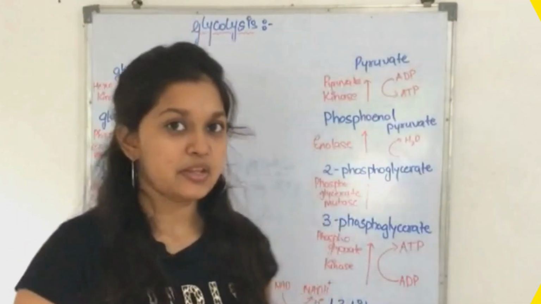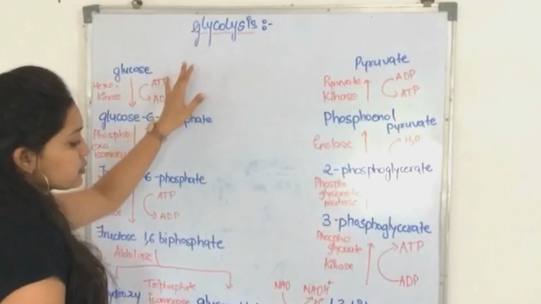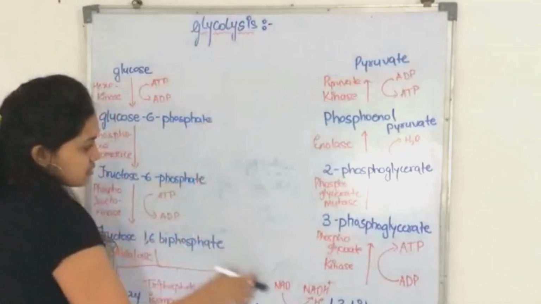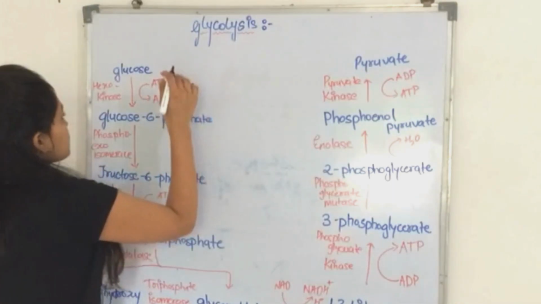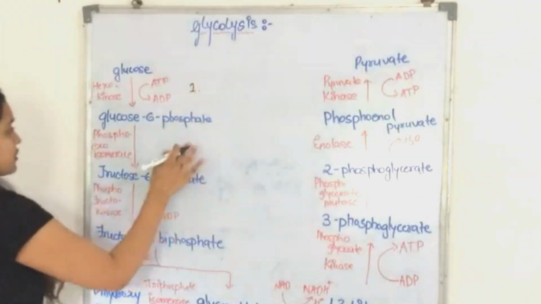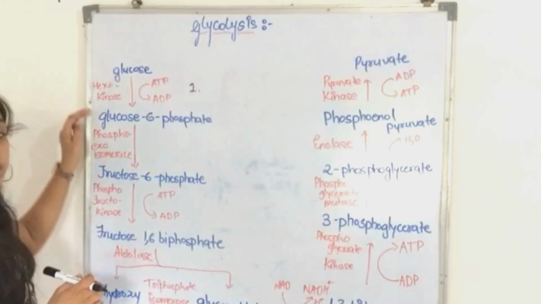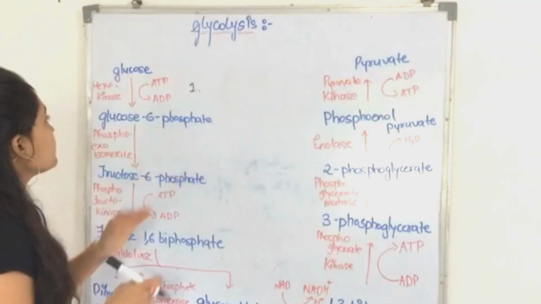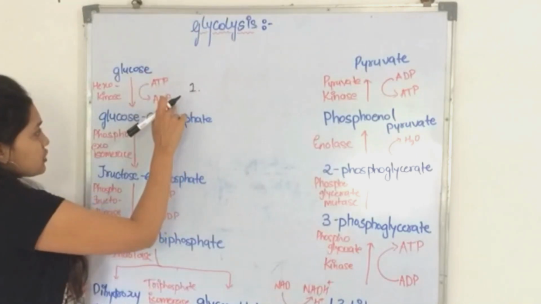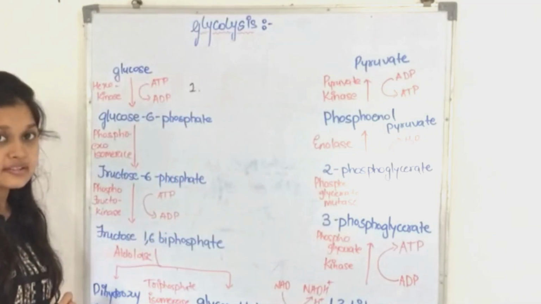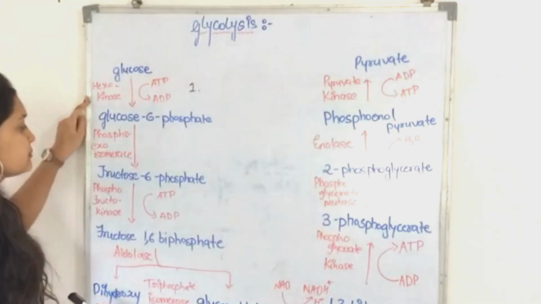Now we'll see the pathway. As you know, it will start from glucose and end at pyruvate. This is the cycle. The first step is glucose to glucose 6-phosphate. Glucose will change to glucose 6-phosphate. Here, ATP will convert into ADP with the transfer of a phosphate, with the help of an enzyme named hexokinase.